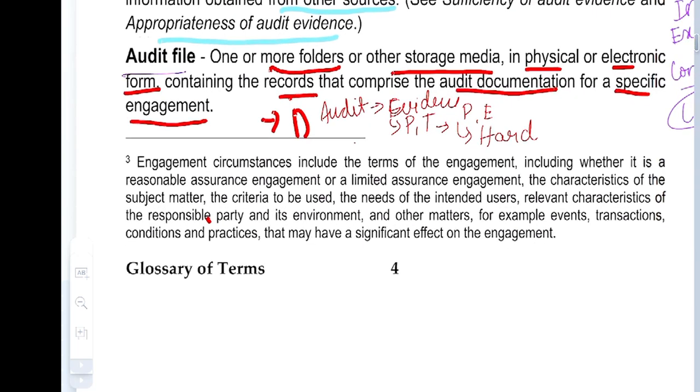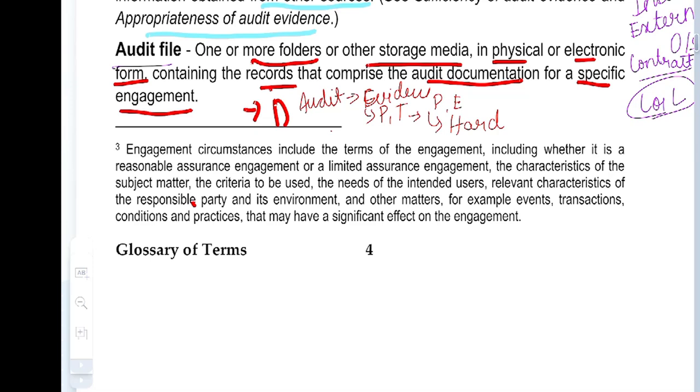Okay. So the audit engagement comprises the terms of engagement, including whether it is a reasonable assurance engagement or a limited assurance engagement. You see, reasonable assurance carries reduced risk, but limited assurance carries higher risk. And this one gives a positive opinion, this one gives a negative opinion.